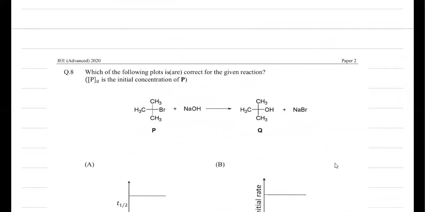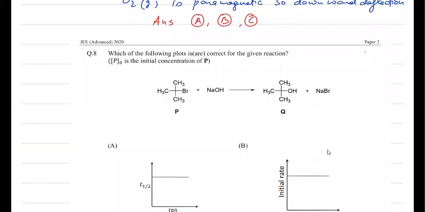Now to the next question. It's given, which of the following plots are correct for the given reaction? You can see that the given reaction is an SN1 reaction. And once it is an SN1 reaction, it is a first order reaction, because the rate of the reaction will be K into the active mass of this reactant, which is the alkyl halide. So as it is a first order reaction, its half-life is independent of initial concentration.